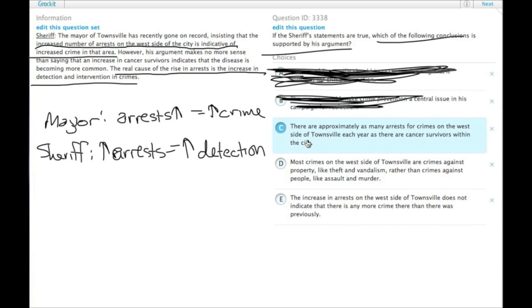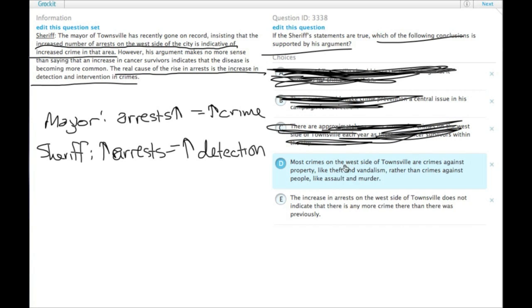B, the mayor should make crime prevention a central issue in his campaign for re-election, far outside the scope of the passage. C, there are approximately as many arrests for crimes on the west side of Townsville each year as there are cancer survivors within the city. Obviously my laughing at it indicates that that's probably not it. Cancer survivors are mentioned in the passage, but that's just an analogy that's drawn. It's not part of the argument.